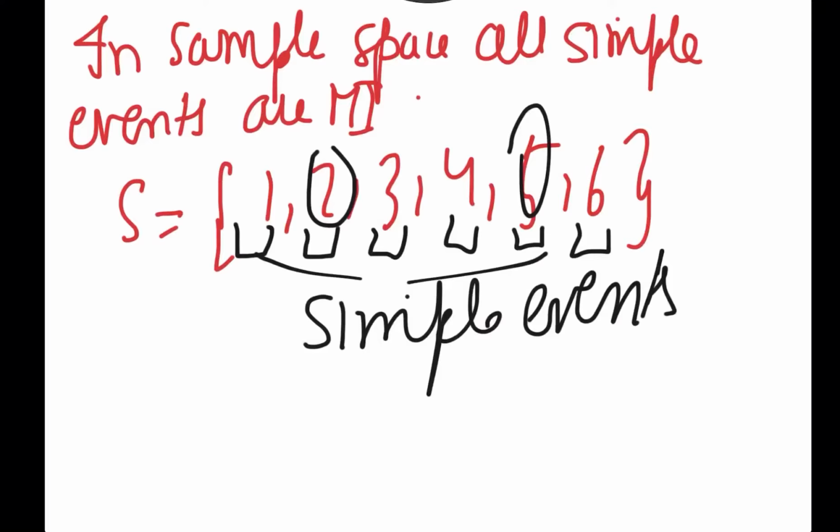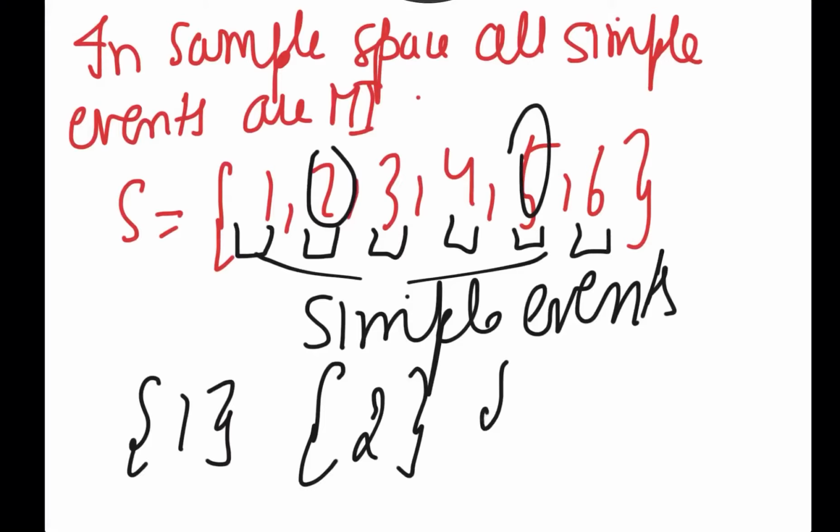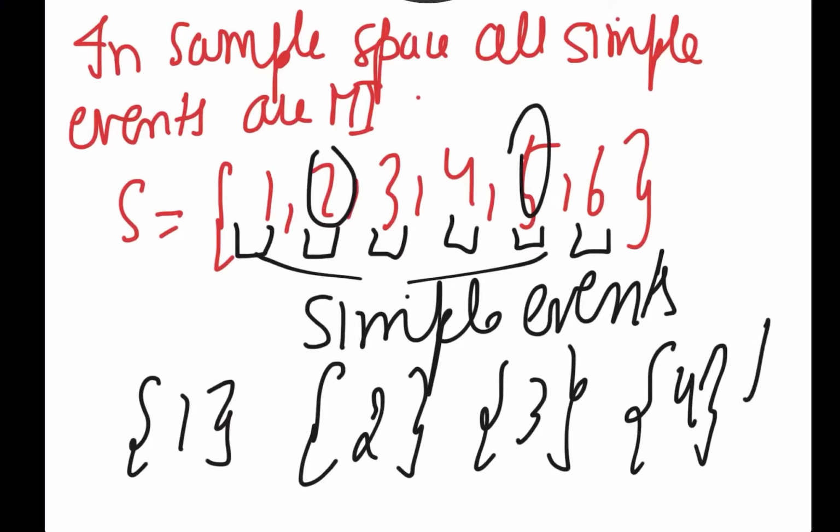So the occurrence of one will naturally eliminate the occurrence of all the others, not only in the case of a die, but in all cases. Hence all simple events, which are a single part of the sample space, will always be mutually exclusive to each other, because if one of them appears, of course the other one won't appear. And if we take the intersection of sets also, if I take all the events as individual sets, singleton sets like 5 and 6, of course there is no intersection.